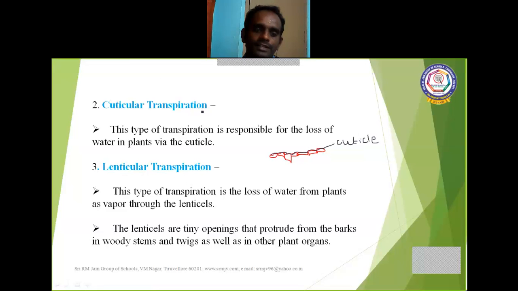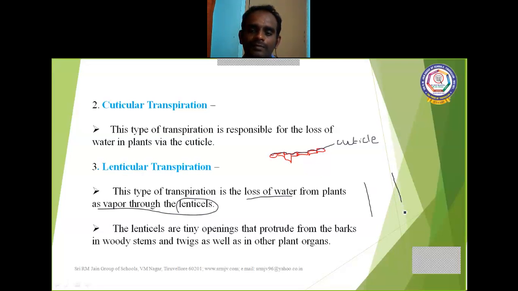Next one is lenticular transpiration. This type of transpiration is the loss of water from plants as vapor through lenticels. Lenticels are tiny openings that protrude from the bark.